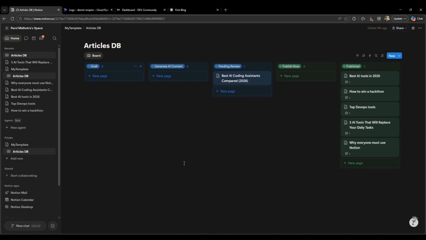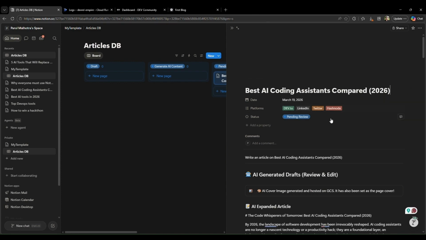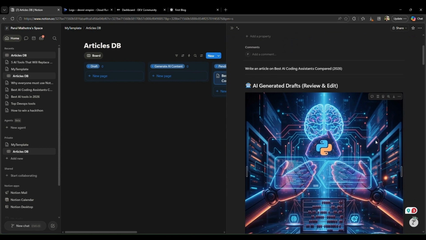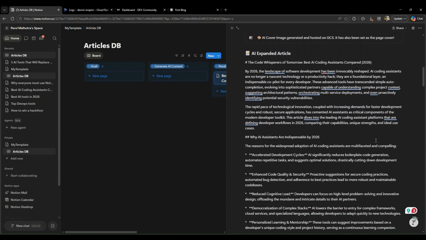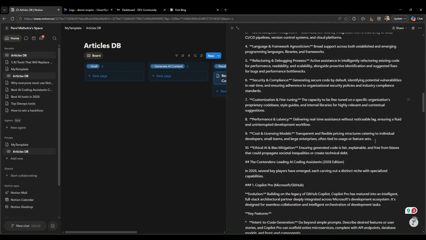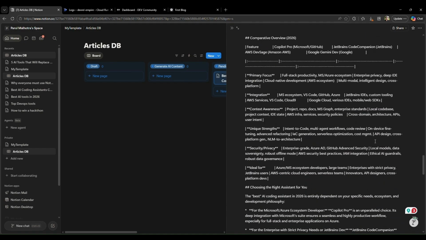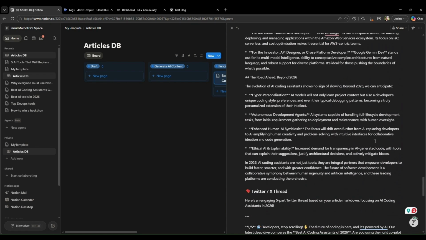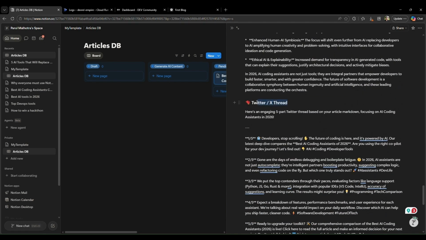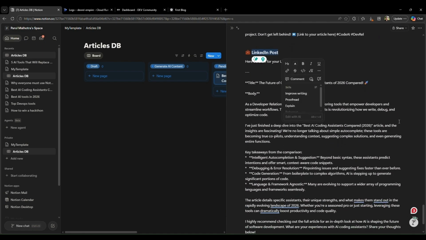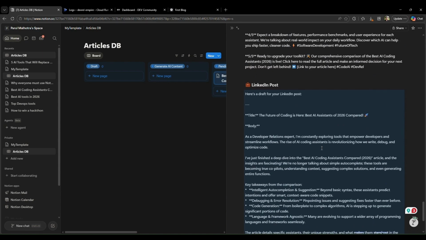Here you can see when the article gets generated, it auto moves to the pending review section in Notion workflow. And this is the article generated through AI, including images for the article. It also includes Twitter and LinkedIn posts as well, which the user can cut and paste in their respective social media posts. Now it's time to publish the article on selected platforms except Twitter and LinkedIn.